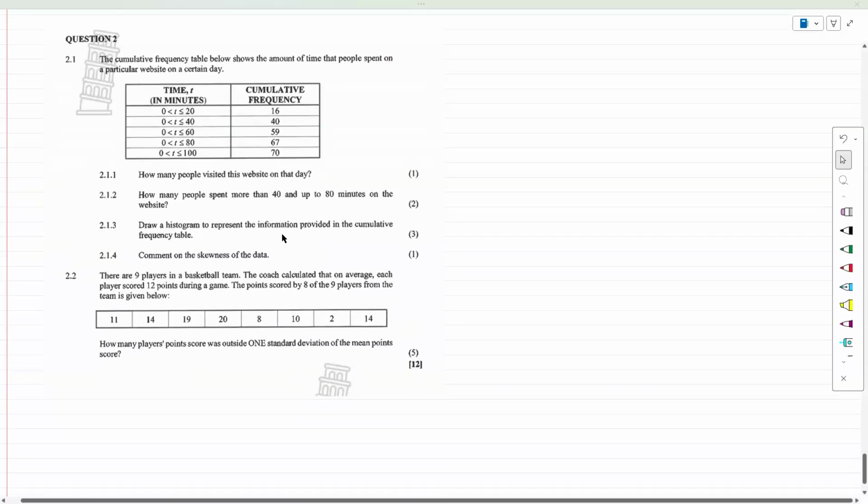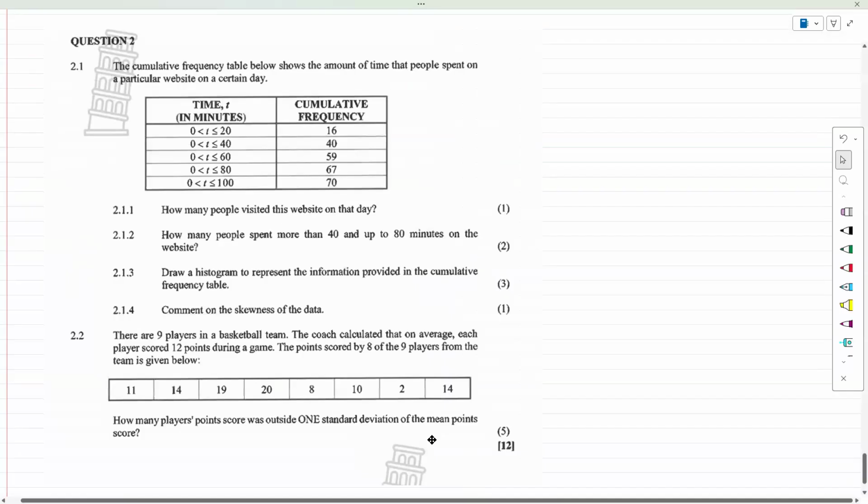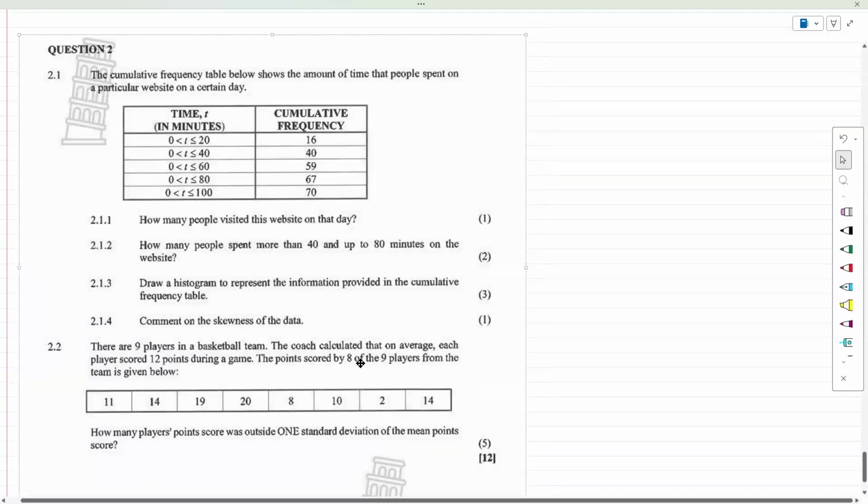Okay, this is question 2 on the paper. The cumulative frequency table below shows the amount of time that people spent on a particular website on a certain day. We get 0 to 20 minutes, 0 to 40 minutes, 0 to 60 minutes, 0 to 80, and so on.